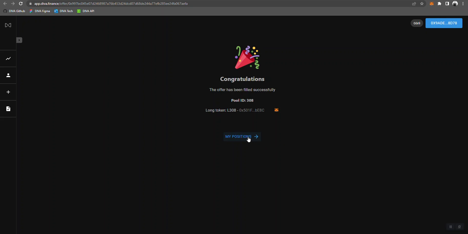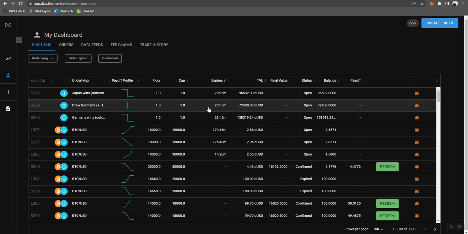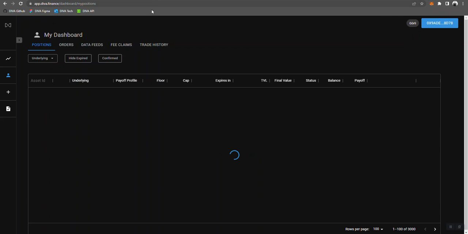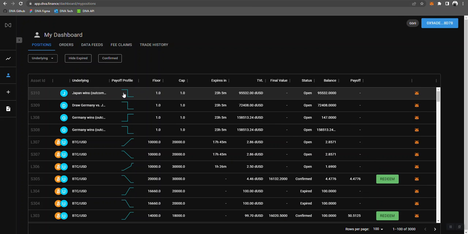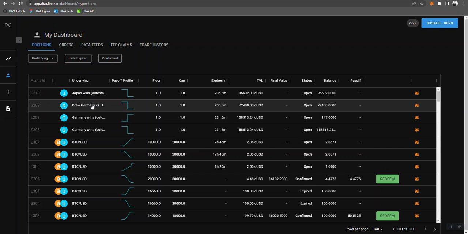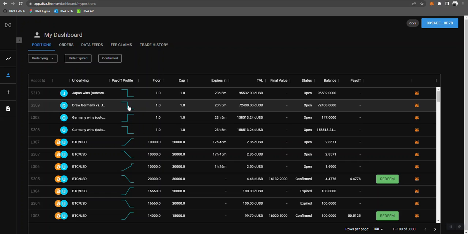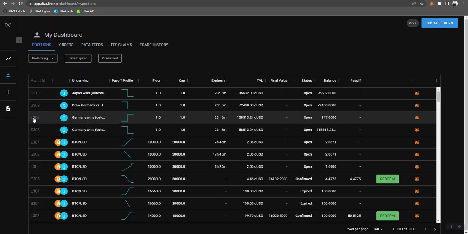MetaMask to have it there, and you can also check the outcome. One sec. Sorry, check your positions. So you see, I use the same account that is betting against you, right? So it's kind of like the bookmaker side, which has the opposite payoff. But here, this L301 is basically what I now received